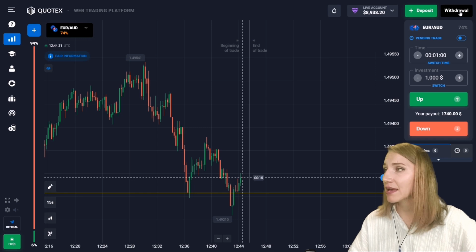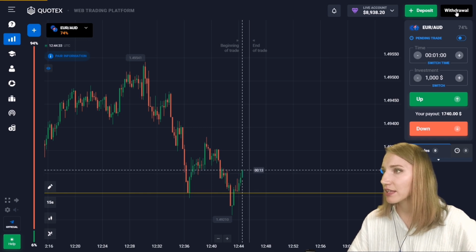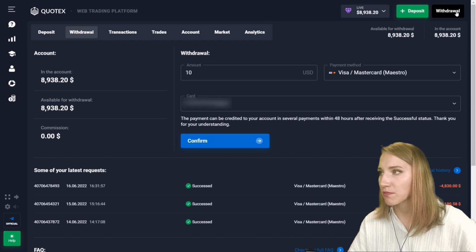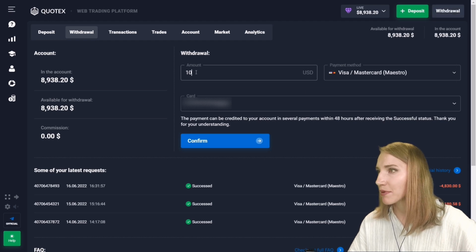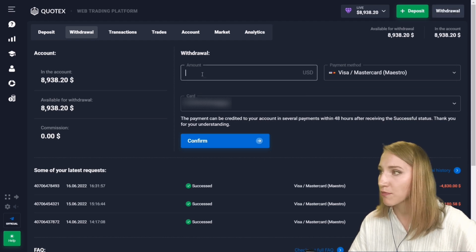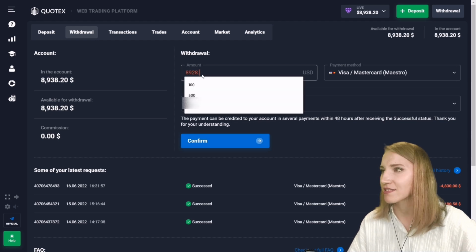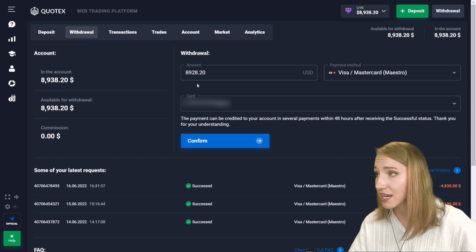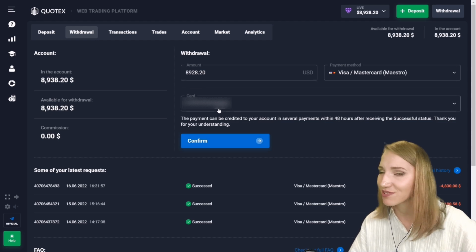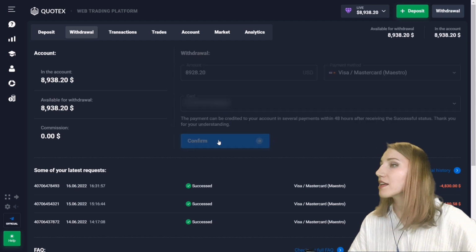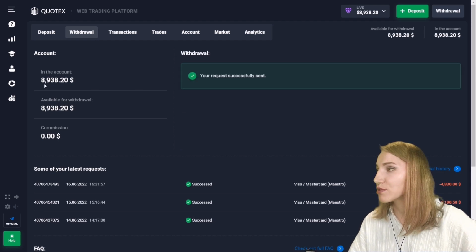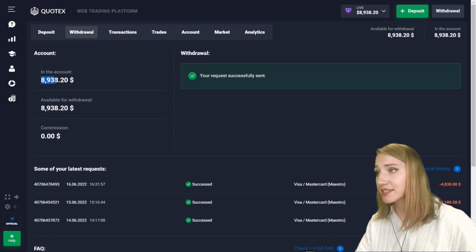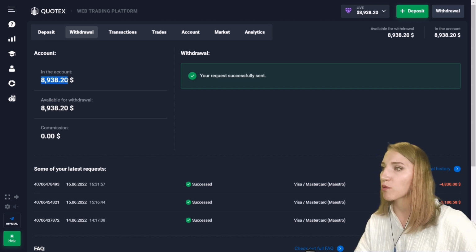Well, here I will click this button in the upper right corner, and after that we will get to the menu withdrawing of funds. Here in the upper column I will indicate the amount that I want to withdraw. Here I will indicate the almost $9,000. So here in the lower column there are my personal data. Of course I will hide it from you, you understand. Then I click this button to confirm. Well, yes, it's very good. So this application has been accepted for work and this amount will be debited from my deposit.